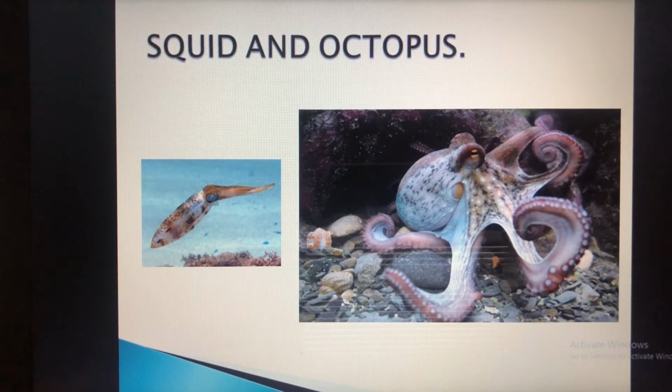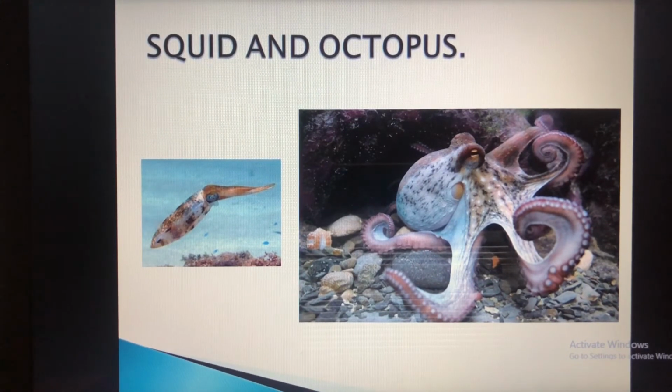Then when they move in the water, they make their body shape streamlined. So again when they are going into the water now, they become streamlined, like a fish, and again they move in the water. These animals have gills to help them use the oxygen which is dissolved in the water.